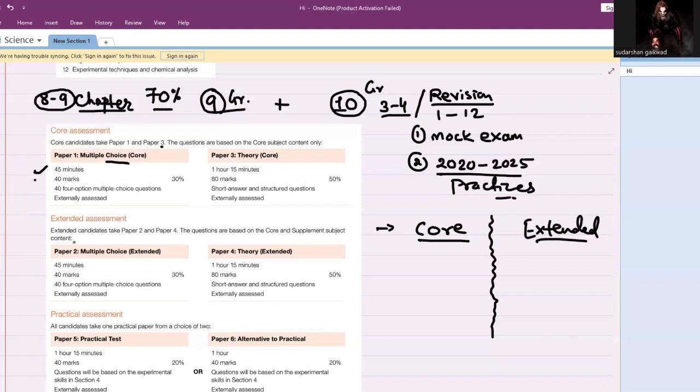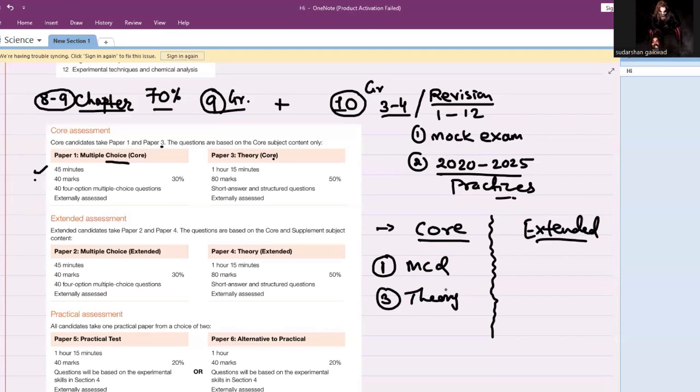So paper 1 and paper 3. Paper 3 is your core theory. So we saw paper 1 MCQ, and paper 3 is your theory. When I show you the textbook, the Endos textbook which I follow, the clear division between core and extended is there.